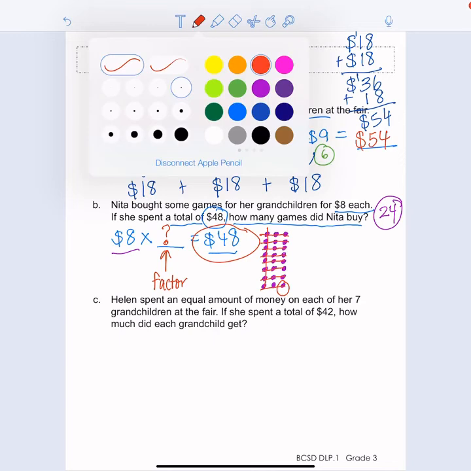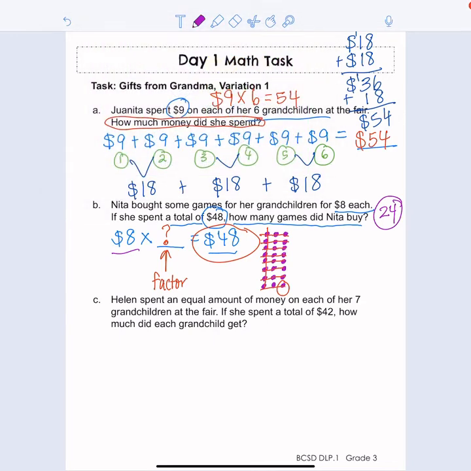Okay. So here we go. 24. Next is 25, 26, 27, 28, 29, 30, 31, 32. Keep going until we get to 48. 33, 34, 35, 36, 37, 38, 39, 40, 41, 42, 43, 44, 45, 46, 47, 48.